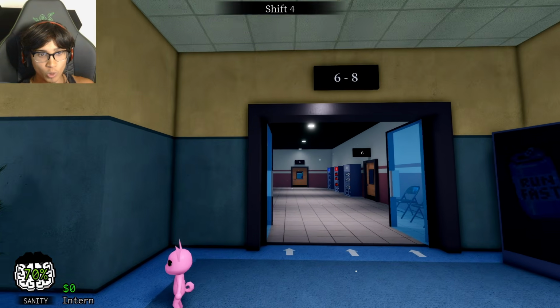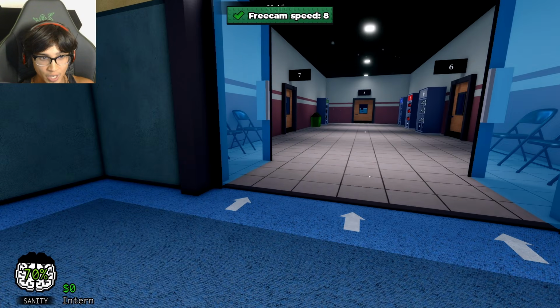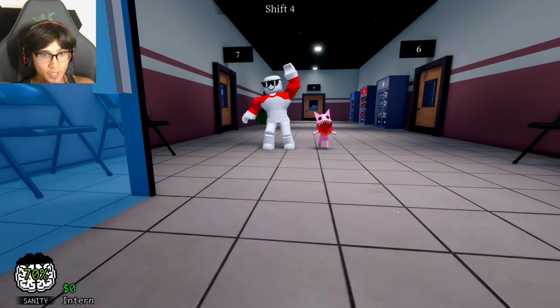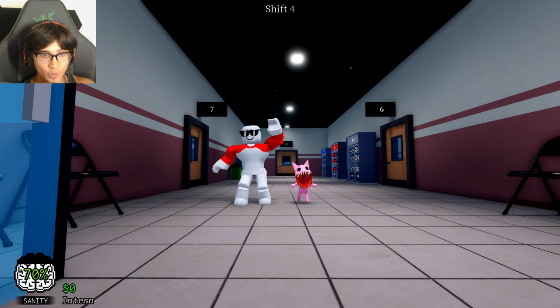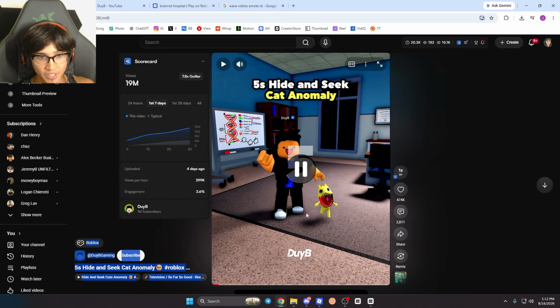Now to actually record this in first person, we have to go into free cam, which is a tab in the admin panel, so now we can just fly around. And I'm basically gonna walk up so they're in the center of the video here, or fly up, I guess. Basically getting the same kind of shot as they did right here.